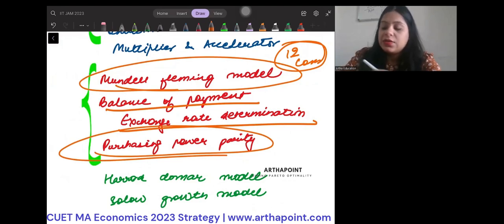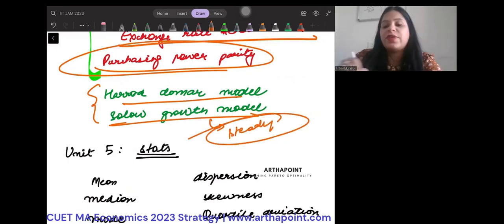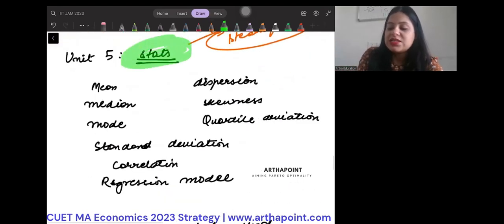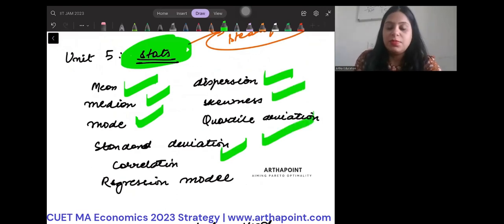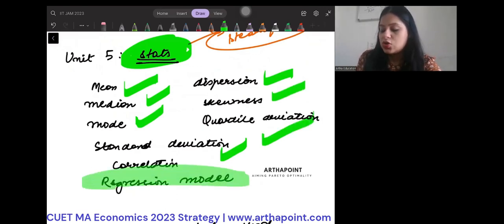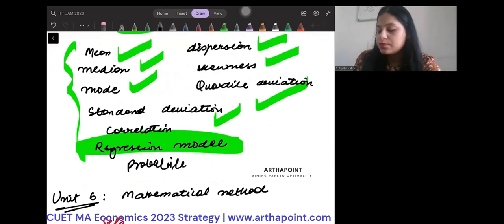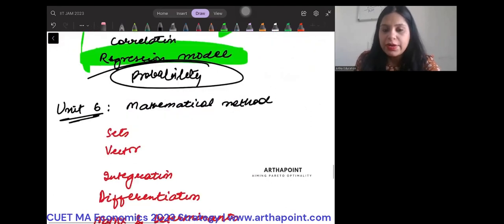Right? Then the development economics part, Harrod-Domar and Solow model, definitely. Steady state तो आता ही है एक question. You have to understand how to find the steady state. Then you have to focus on statistics beta. Statistics में basic things are definitely important. Mean, median, mode, standard deviation, dispersion, skewness, quartile deviation, but simple regression models also. My suggestion will be, although they haven't mentioned it anywhere, but please do some part of probability also. Important है करना, ठीक है जी. So you should know probability well.